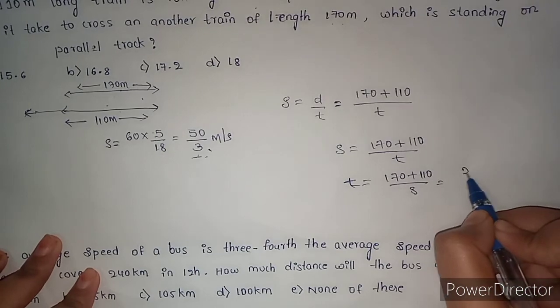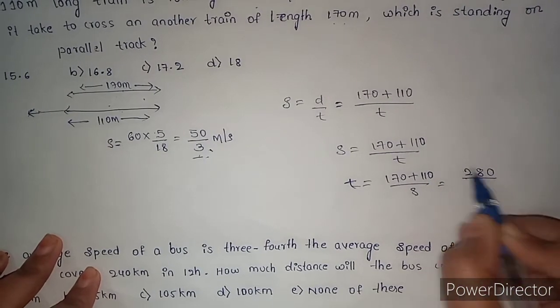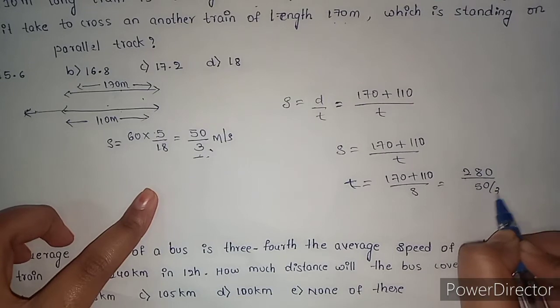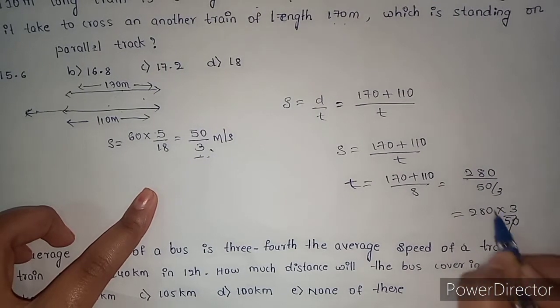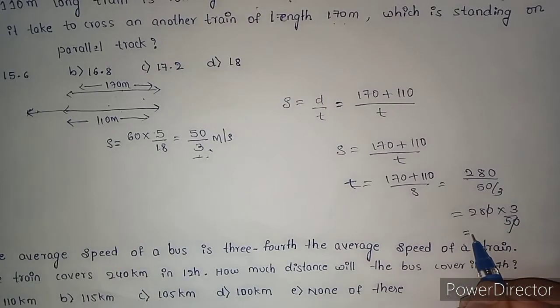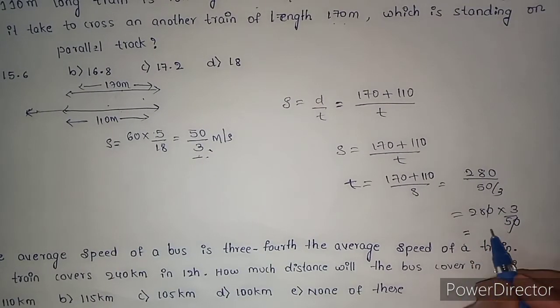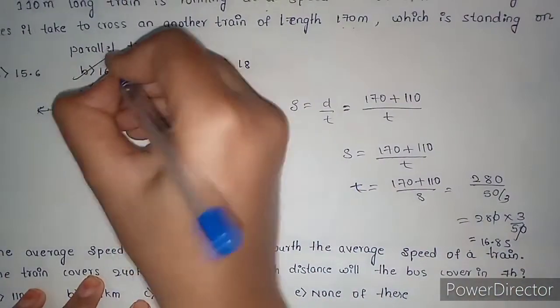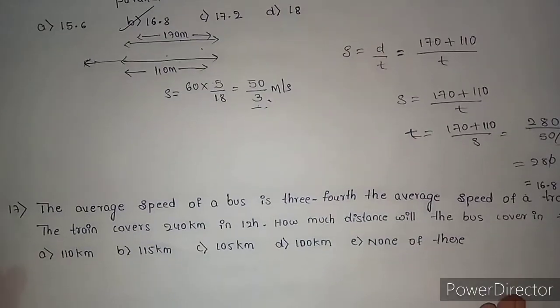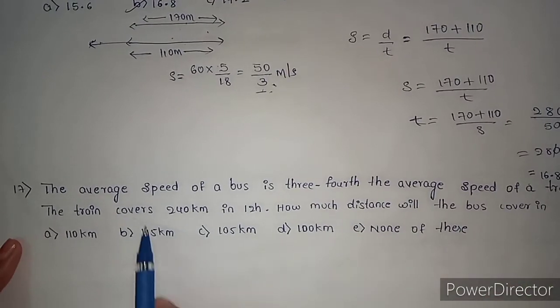170 plus 110 is 280. Then what is speed? 50 by 3. 280 into 3 by 50. After solving you get 16.8 seconds. Solve yourself.